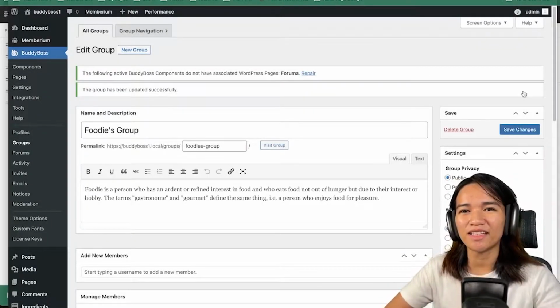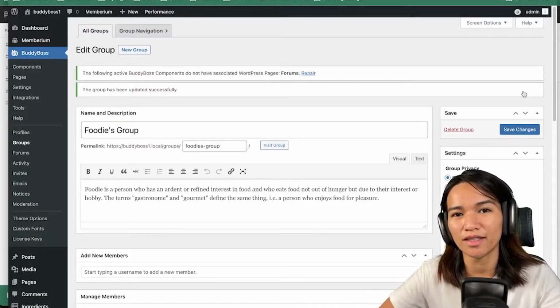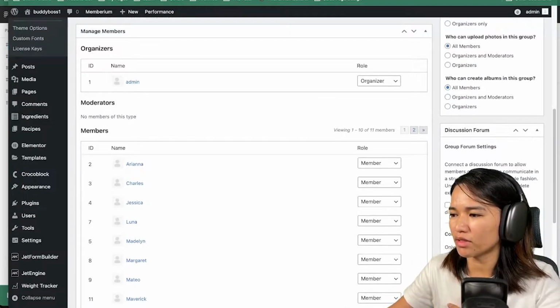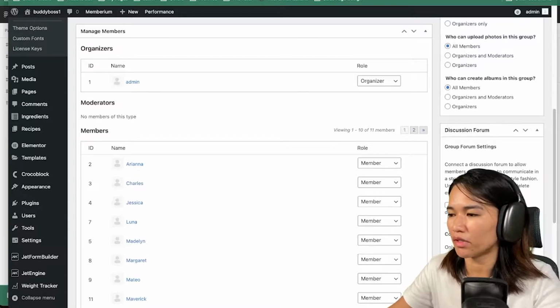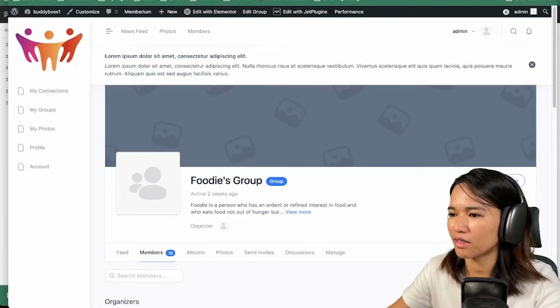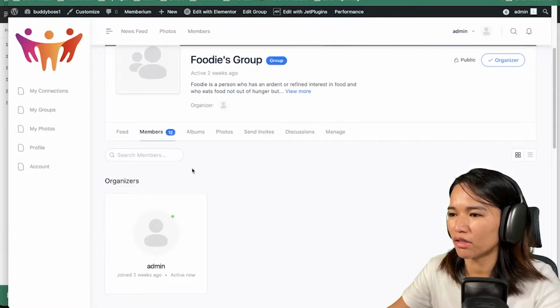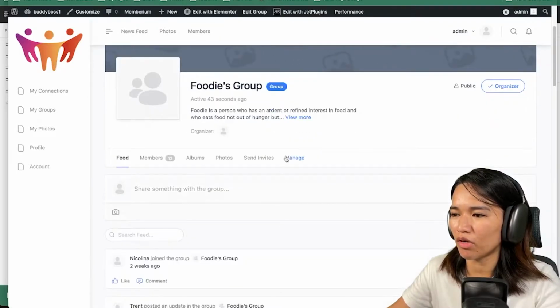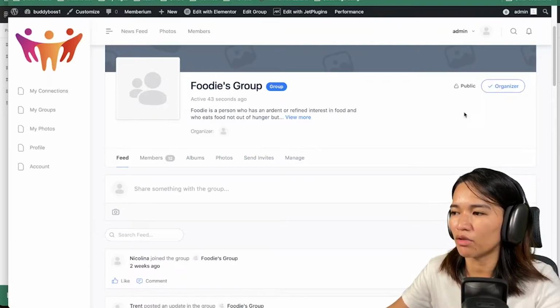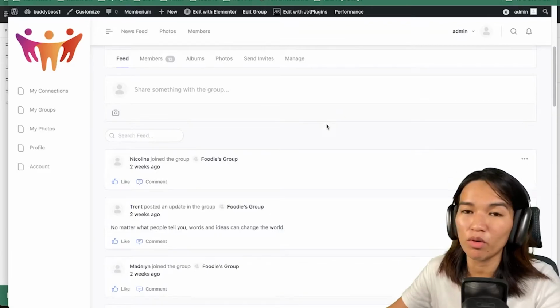Okay, so now let's check out the forums that are part of the group. In this group, this one was not connected to any forum earlier, so I just uncheck this and then save. Now let's see how this looks on the front end. So we have the feed, we have members, and so on. And here, I'm actually an organizer for this one. Most of the time as an admin, if you create the group yourself, automatically you will be the organizer, or actually one of the organizers.